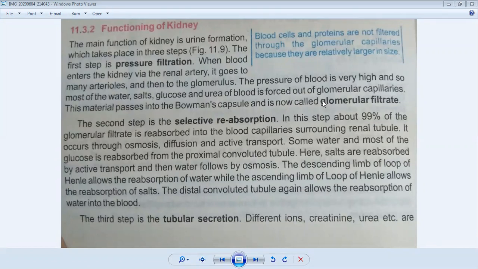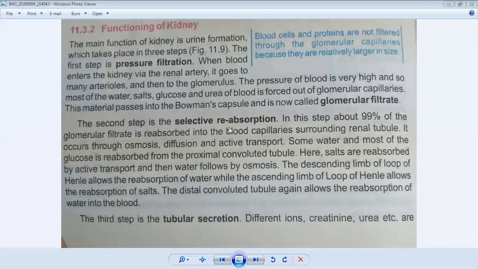In this stage, the blood forcefully enters the first part of the nephron, which consists of glomerular capillaries and Bowman's capsule, and because of the pressure it can enter with water, salts, glucose, and urea of blood. So this step is called glomerular filtrate.